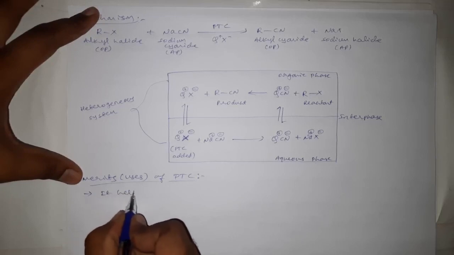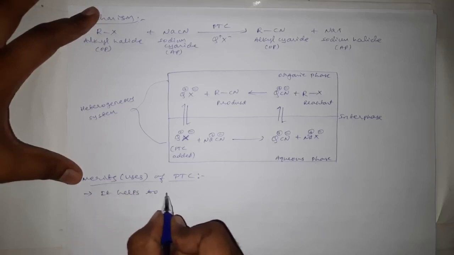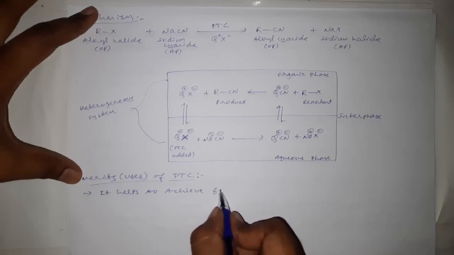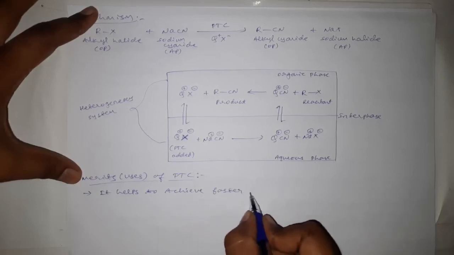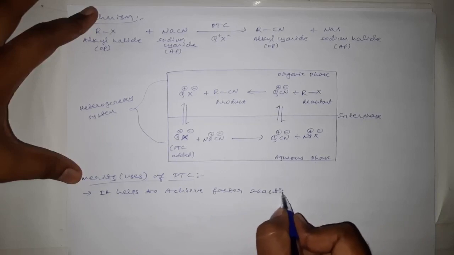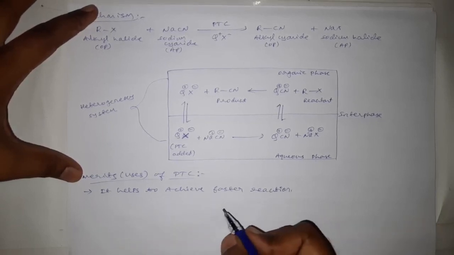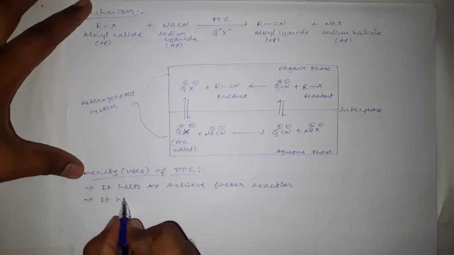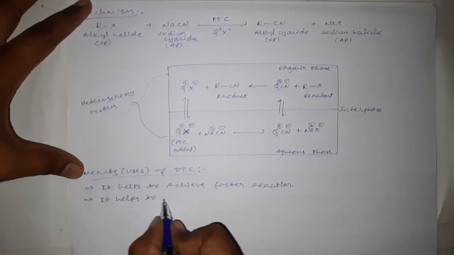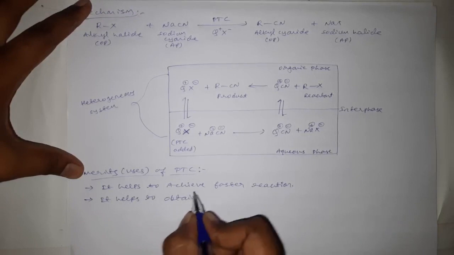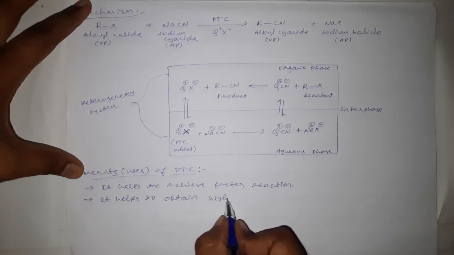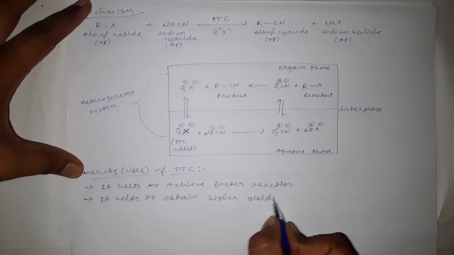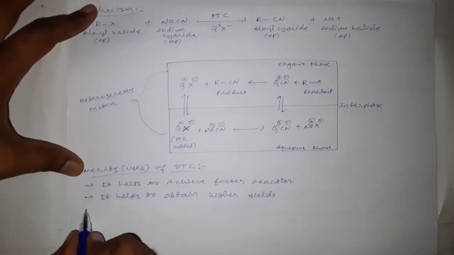It helps to achieve faster reaction. The second use is what? It helps to obtain higher yields.